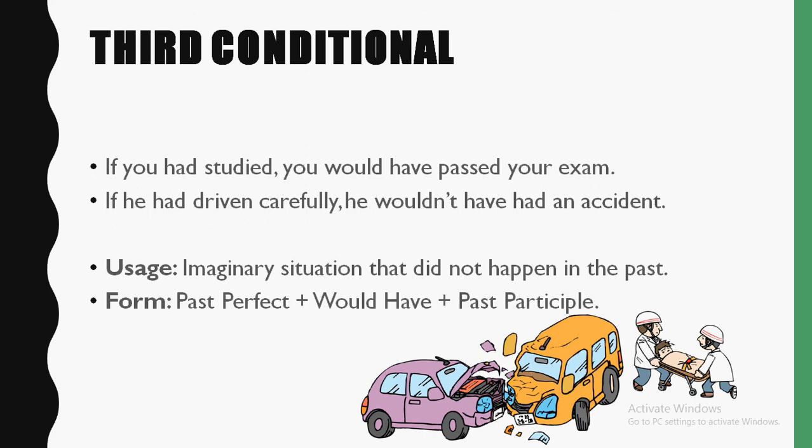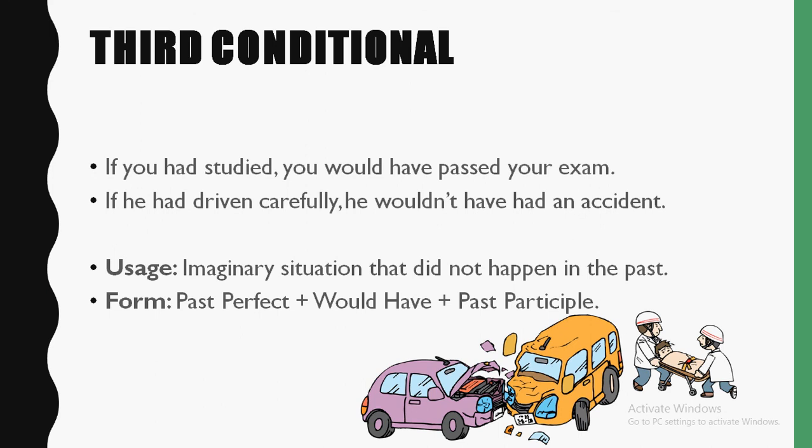How do we form the third conditional? We form the third conditional by adding the past perfect plus would have plus the past participle. So if you had studied, okay? If you had studied, that's the past perfect. Would have, okay, that we have there in the first example, passed, which is the past participle.